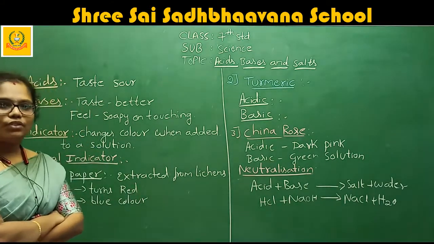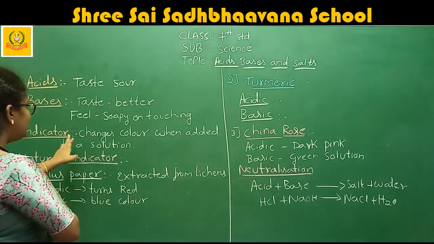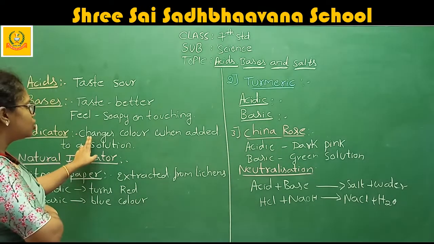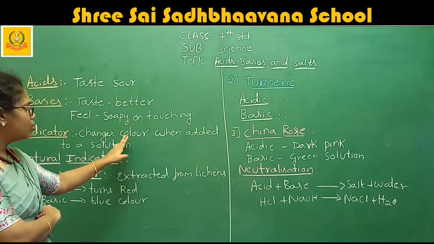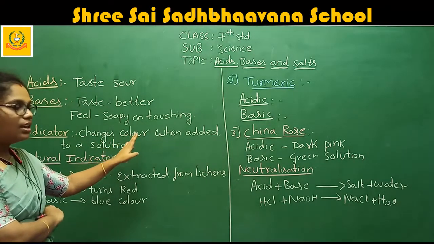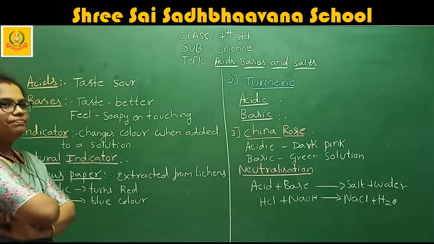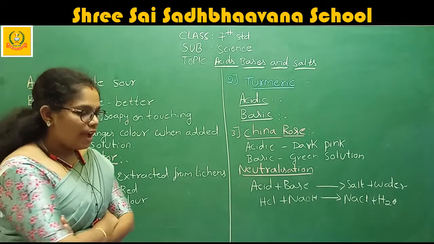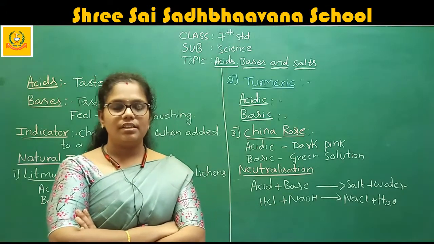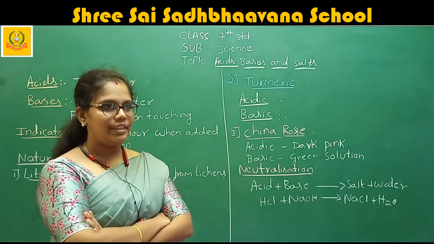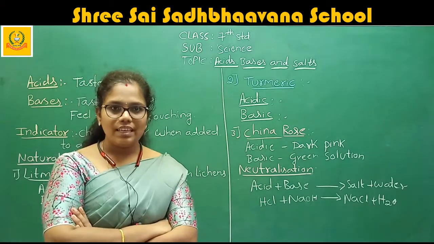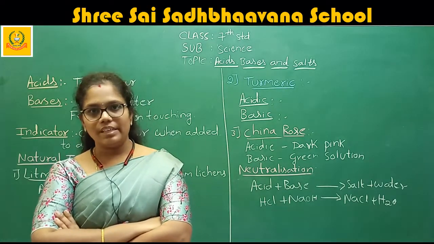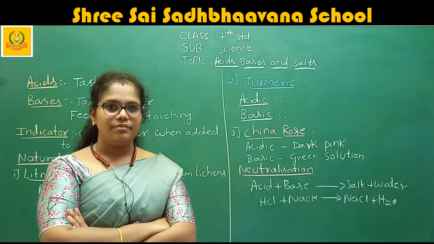Indicators are substances which change color when added to a solution. If you add an indicator to an acid, it gives one color. If that same indicator is added to a base, it gives a different color.